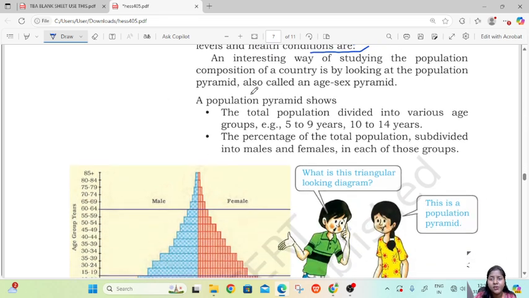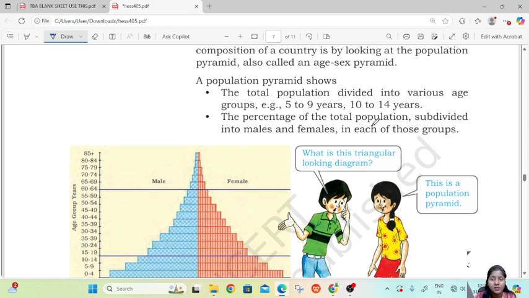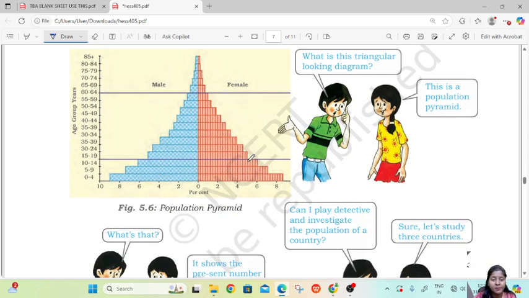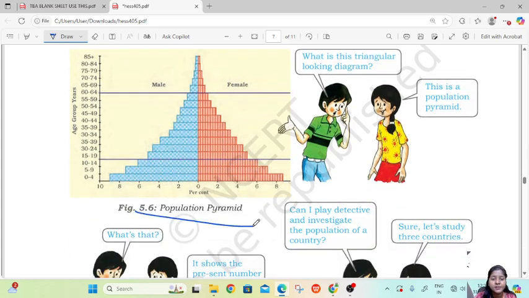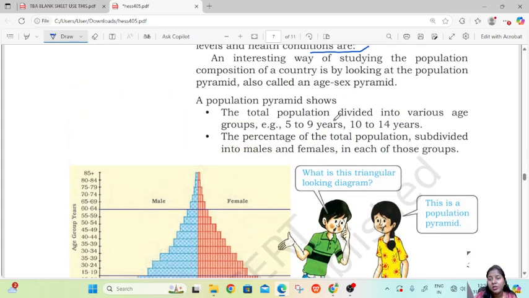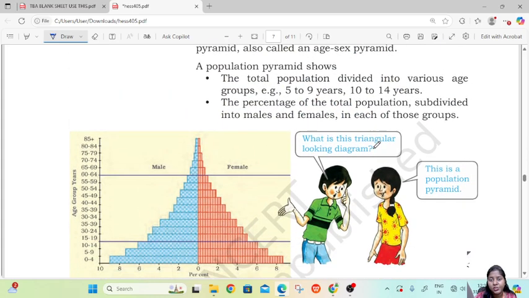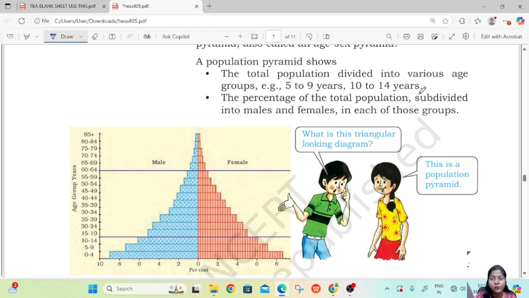An interesting way of studying the population composition of a country is by looking at the population pyramid. It is also called an age-sex pyramid. This is the population pyramid, figure 5.6. The total population is divided into various age groups like 5 to 9 years or 10 to 14 years.